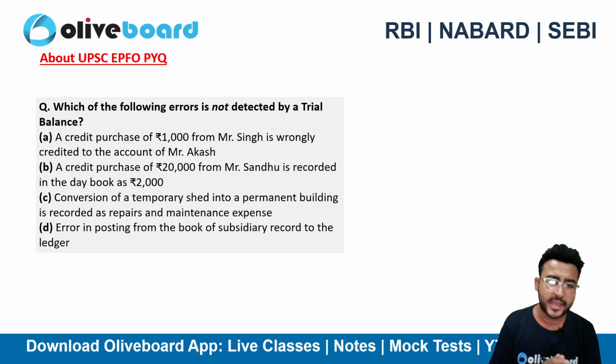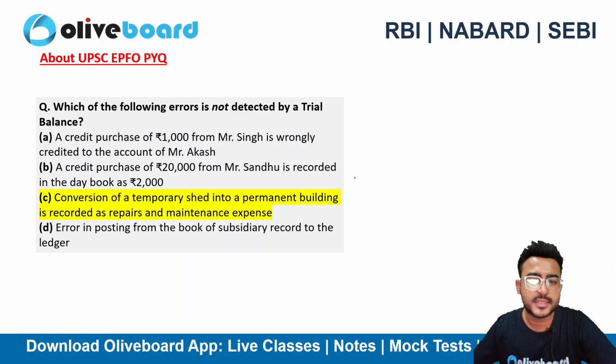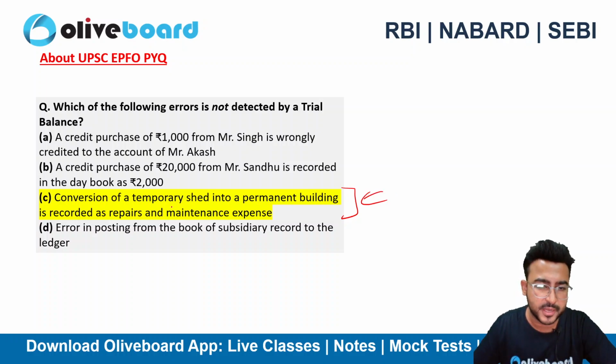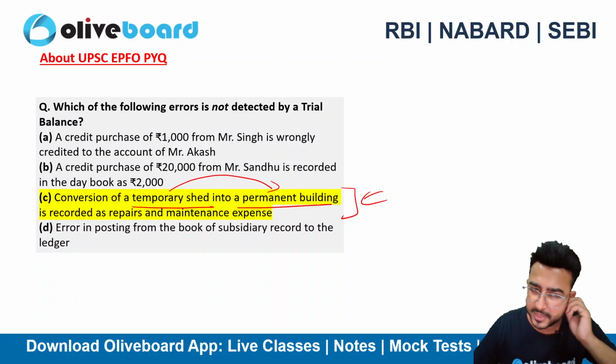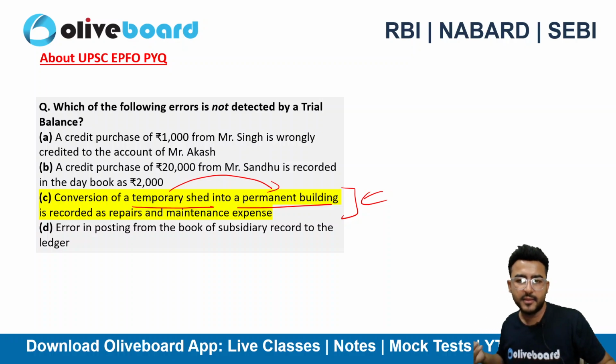Next is, which of the following errors is not detected by the trial balance? So later on when you go through the options, you can see that there is an error of principle here. Conversion of temporary sheds into permanent building. So I was converting the temporary sheds into the permanent building. Now that's a capital expenditure, because it is resulting in creation of a building, of a capital asset.